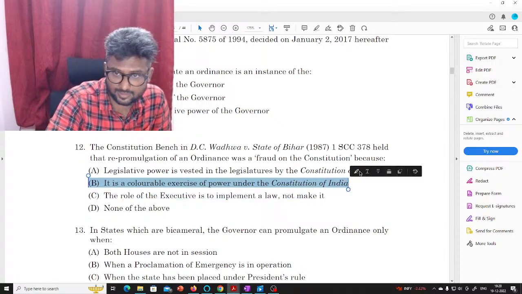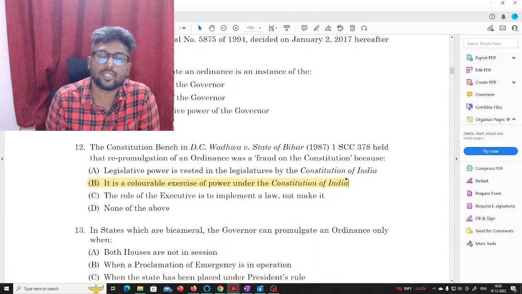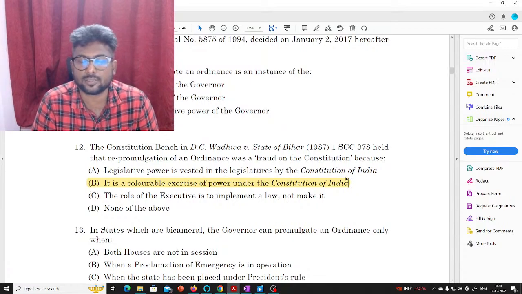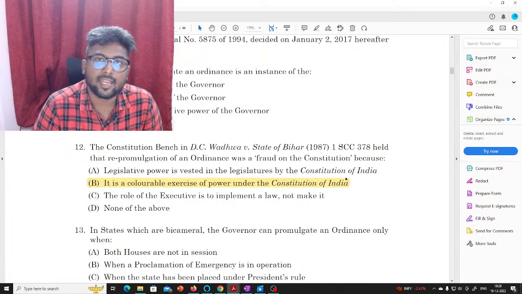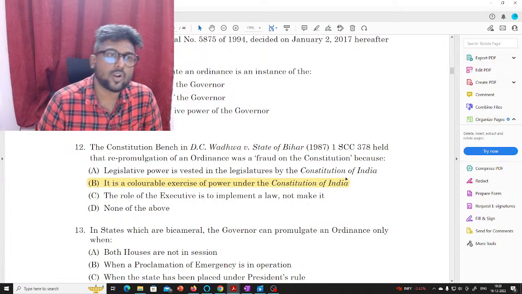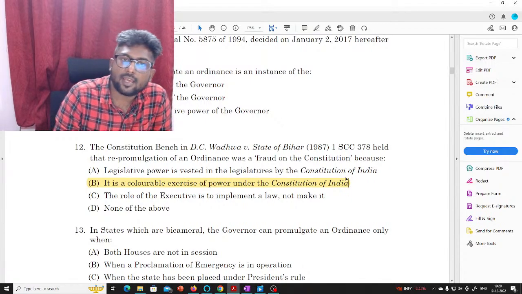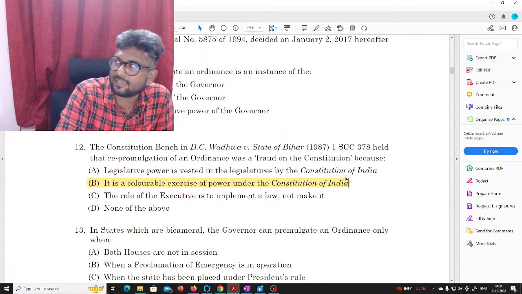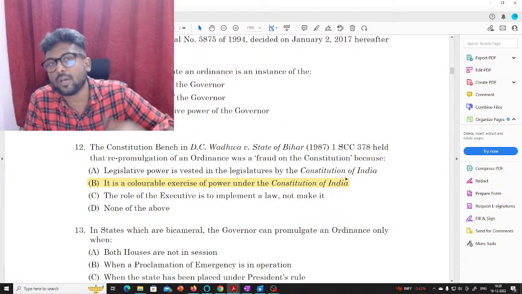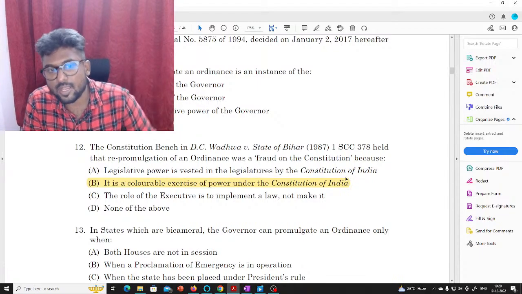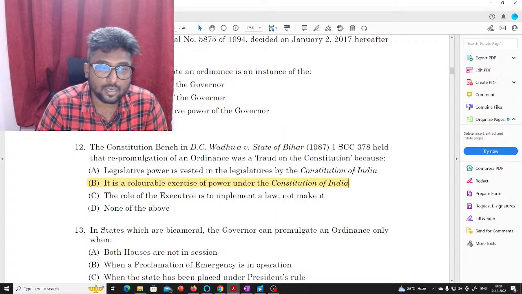because the ordinance making power is an exceptional power, and it must be exercised only when both the houses of the parliament are not in session. Or, if it was the state legislature, when both the houses are not in session. There are set guidelines for an ordinance, that it must be laid before the legislature once it reassembles. All these things have to be followed. So if we keep re-promulgating ordinances, then it will be considered a fraud on the constitution.